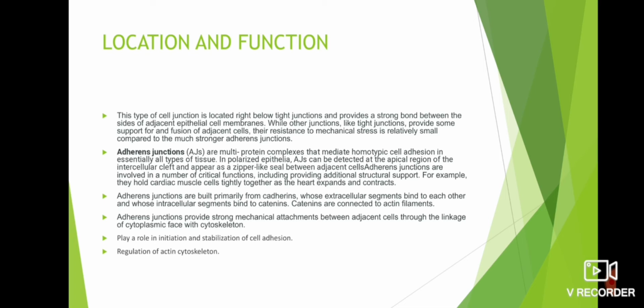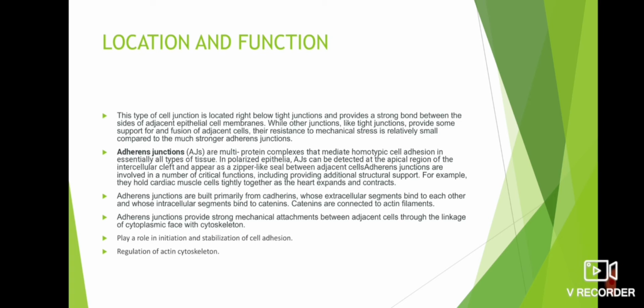Their resistance to mechanical stress is relatively small compared to the much stronger adherens junctions. Adherens junctions are multi-protein complexes that mediate homotypic cell adhesion in essentially all types of tissue. In polarized epithelia, adherens junctions can be detected at the apical region of the intercellular cleft and appear as a zipper-like seal between adjacent cells. Adherens junctions are involved in a number of critical functions, including providing additional structural support. For example, they hold cardiac muscle cells tightly together as the heart expands and contracts.